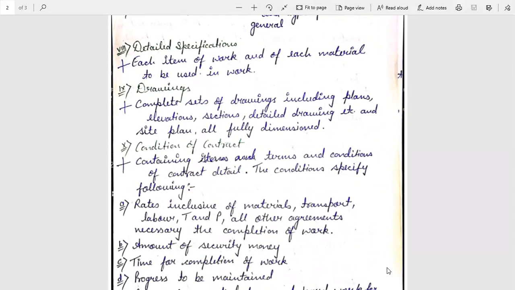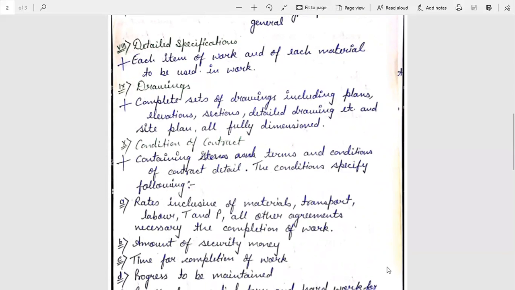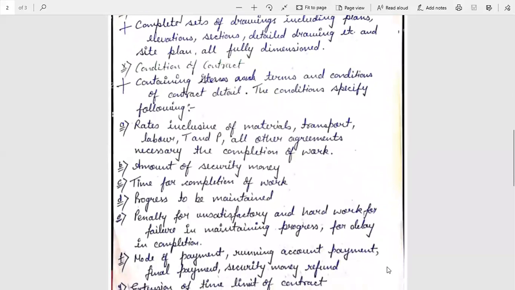The conditions specify the following. First, rates inclusive of material, transport, labor, T&P, and all other things necessary for the completion of work.